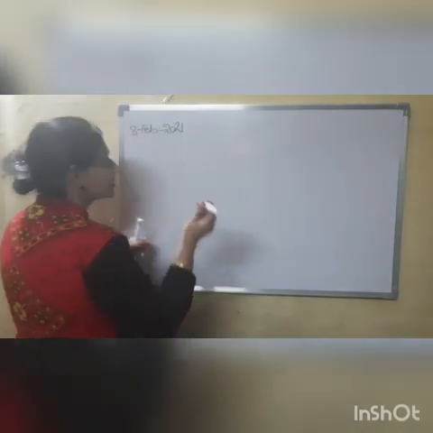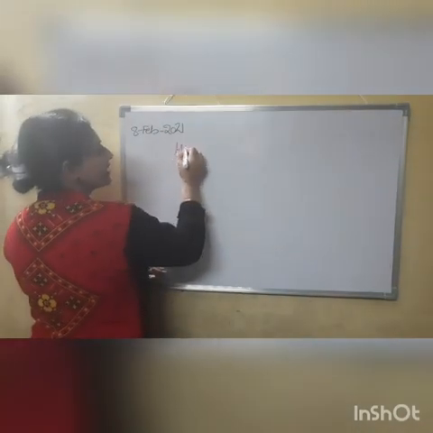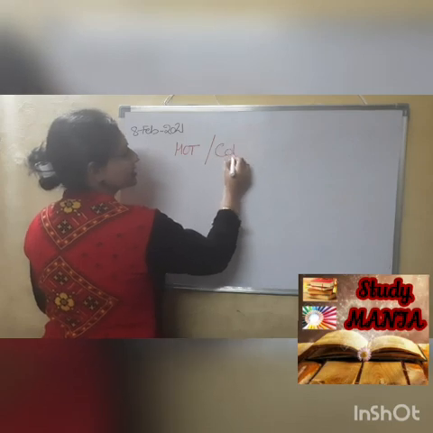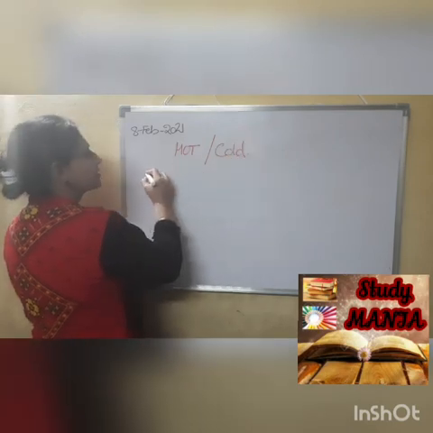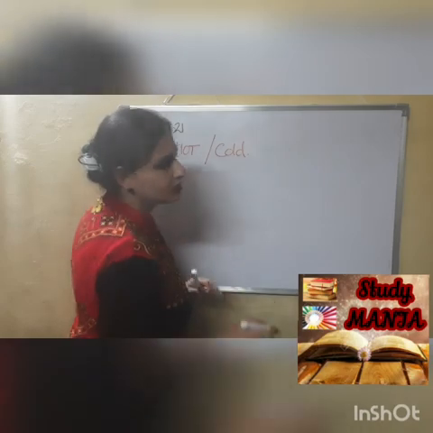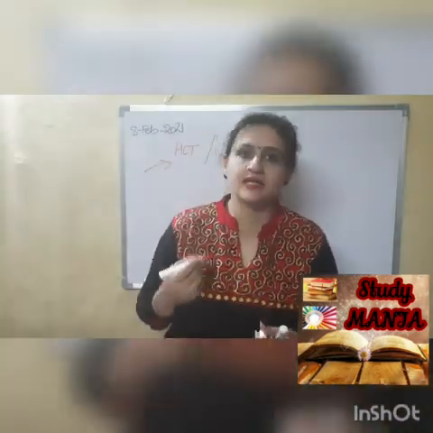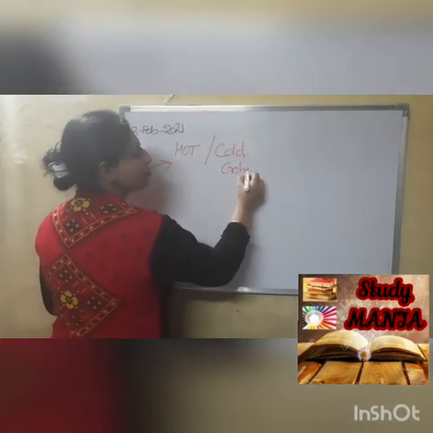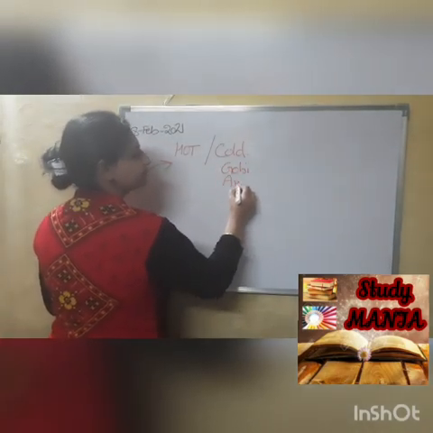So as I said, two types of deserts, one category hot deserts, another category cold deserts. When somebody talks about the category of hot deserts, you can quote the example of Kalahari, Atacama, Thar Desert and the Sahara Desert. And for cold deserts, you can talk about Siberia, Gobi, Antarctica.